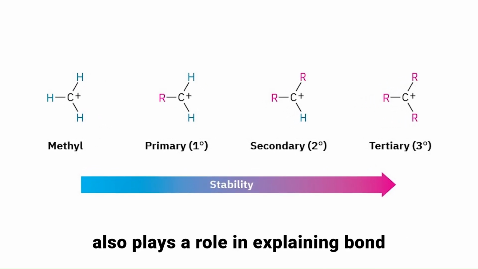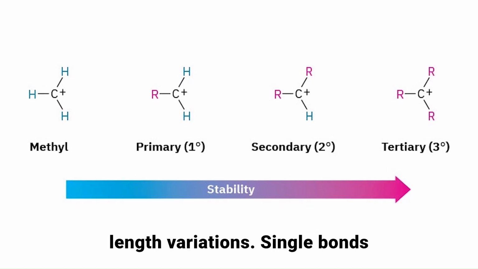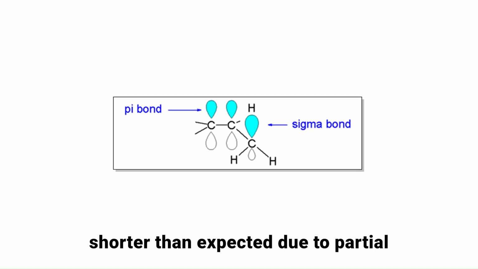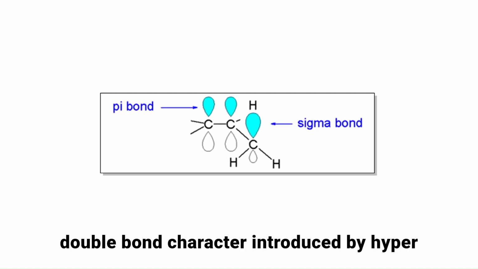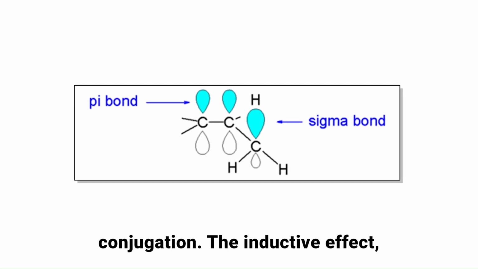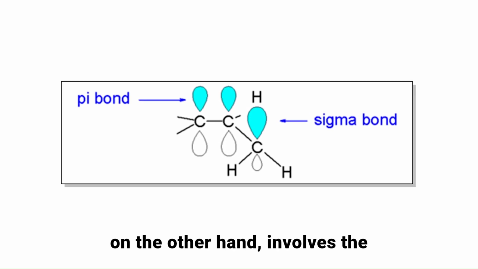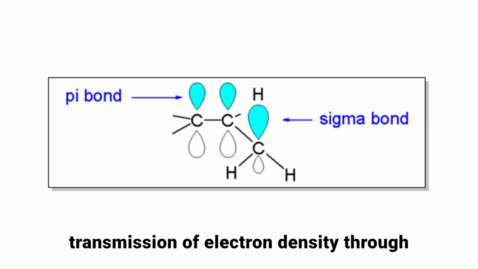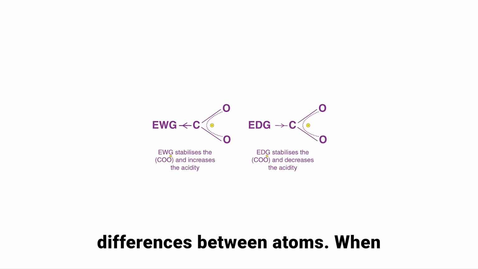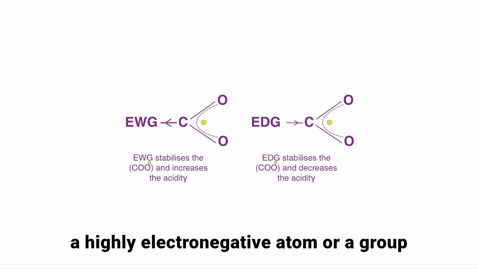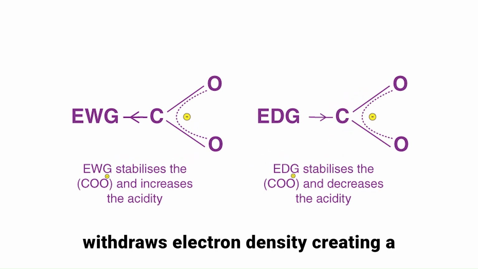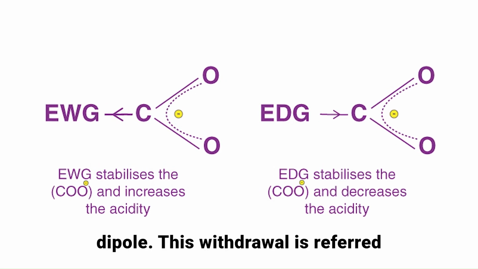Hyperconjugation also plays a role in explaining bond length variations. Single bonds adjacent to double bonds tend to be shorter than expected due to partial double bond character introduced by hyperconjugation. The inductive effect, on the other hand, involves the transmission of electron density through sigma bonds due to the electronegativity differences between atoms. When a highly electronegative atom or a group is attached to a carbon chain, it withdraws electron density, creating a dipole.